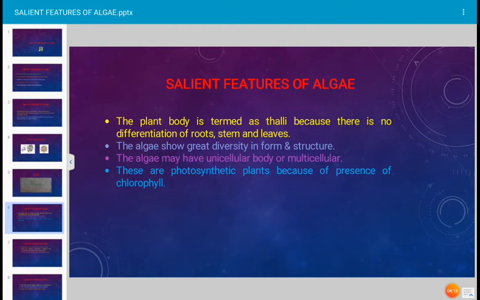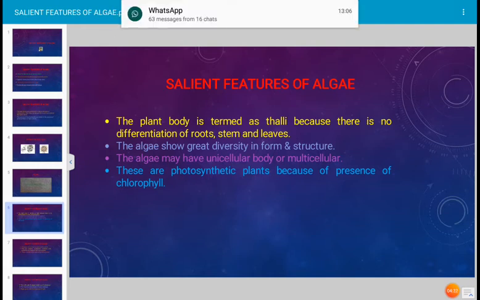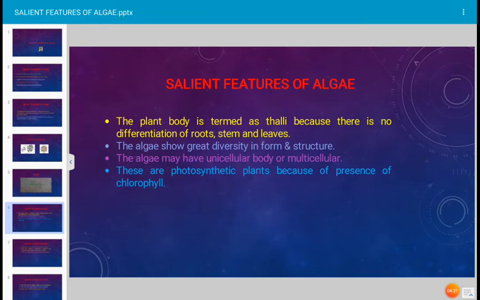You know that the marine algae, which is Sargassum, Fucus, they are very large. They are meters in length. They are very large in size. That means there is great diversity in form and structure of algae. The algae may have unicellular body or multicellular body.